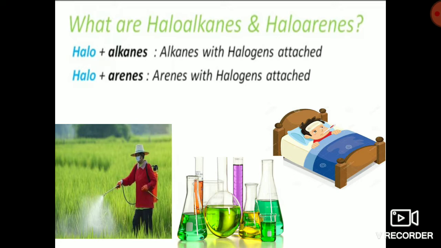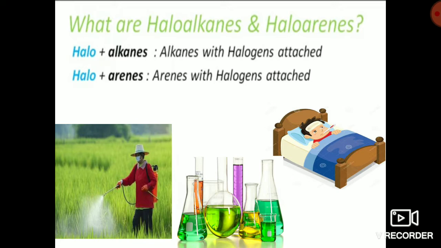So haloalkanes are the alkanes with a halogen atom attached to the carbon in the compound, and haloarenes are the aromatic compounds or arenes with a halogen atom attached to it.